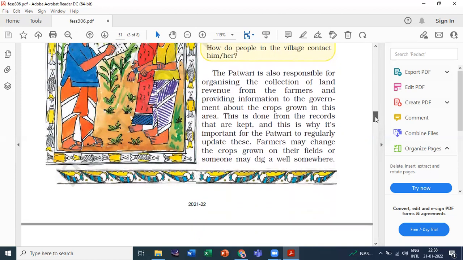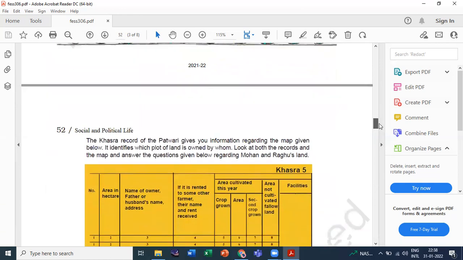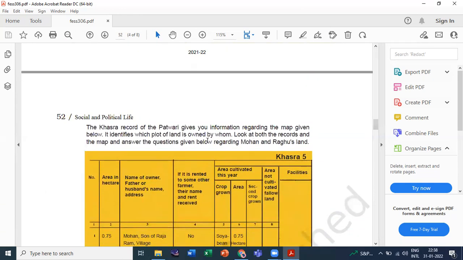The work of the patwaris is a very important question from this chapter. And here is the fourth one: the Khasra record of the patwari gives you information regarding the map given below. You don't need to write more, they maintain the Khasra of a land. Okay, they maintain the Khasra of a land.